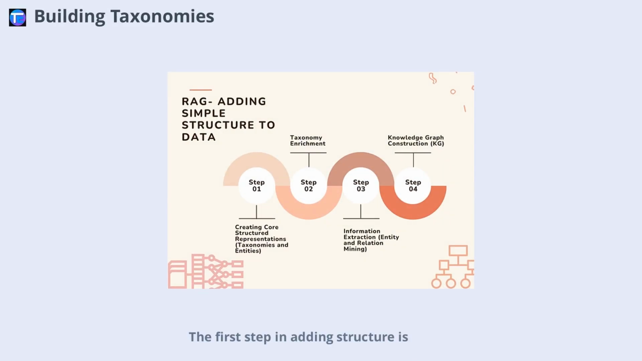understanding of the information. The first step in adding structure is creating core representations like taxonomies and entities. A taxonomy is a tree-like structure that organizes concepts from broad categories at the top to more specific ones below.